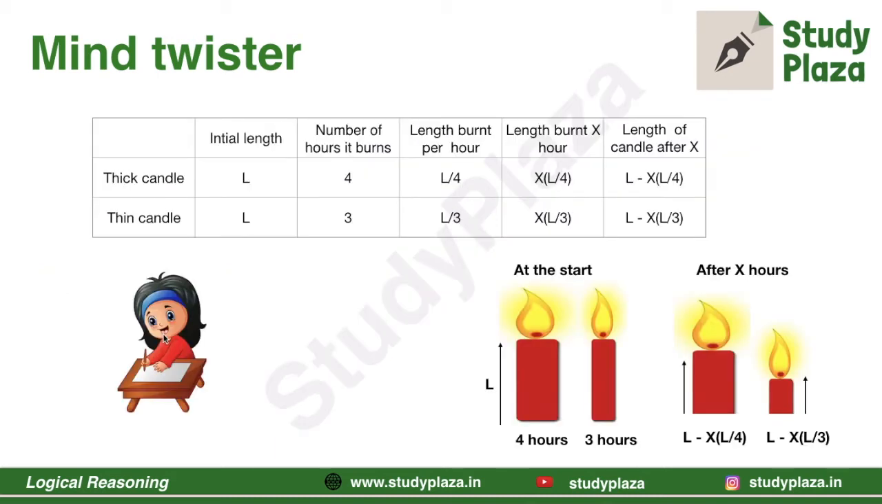Let us understand the question diagrammatically. These are the two candles, each of length L. Both candles are of equal length. The thick candle lasts for 4 hours, that is, the thick candle burns for 4 hours and the thin candle burns for 3 hours. So the length burnt in 1 hour will be L by 4 for the thick candle, L by 3 for the thin candle. So as Aarti studied for x hours, the length burnt in x hours will be xL by 4 for the thick candle, xL by 3 for the thin candle. And the length of candle left after x hours will be L minus xL by 4 for the thick candle, L minus xL by 3 for the thin candle.